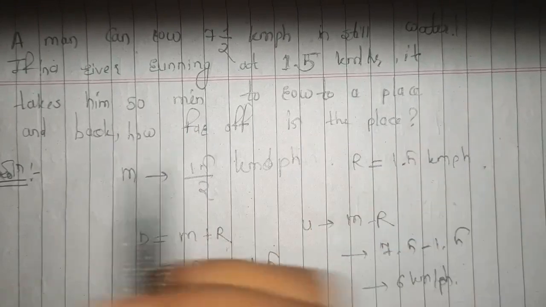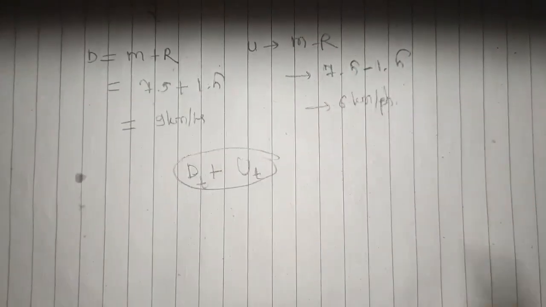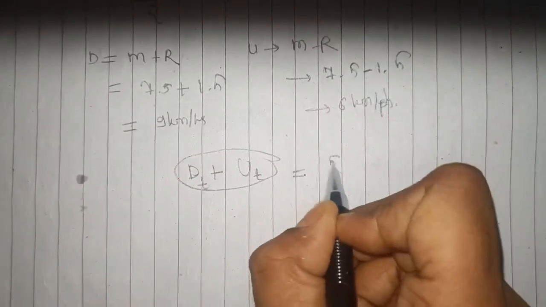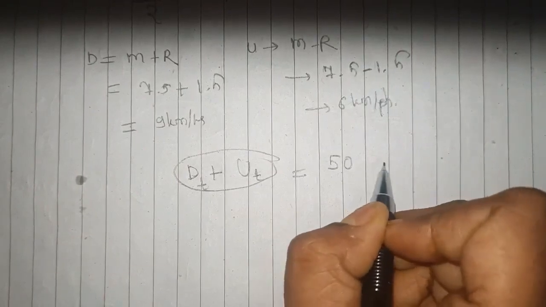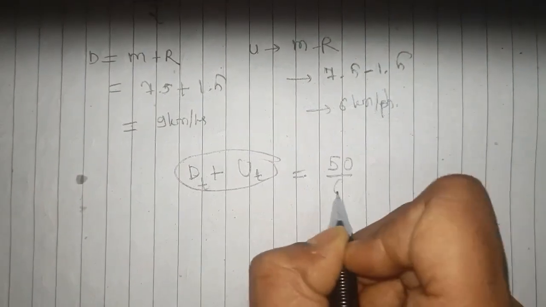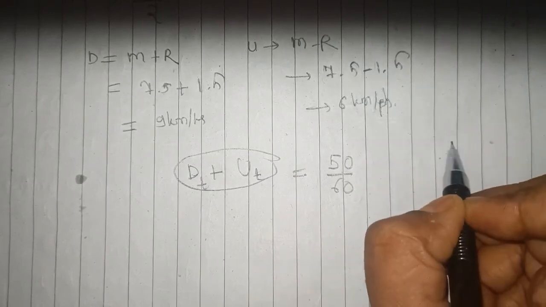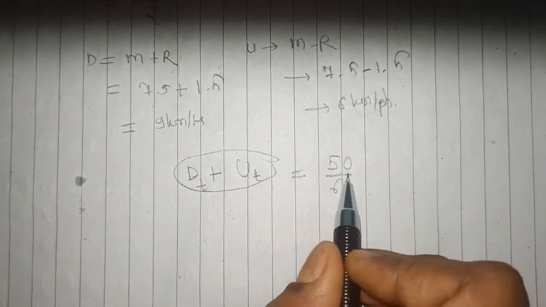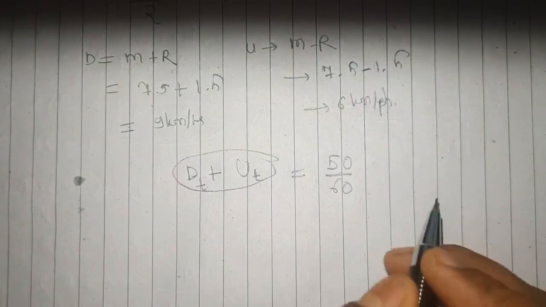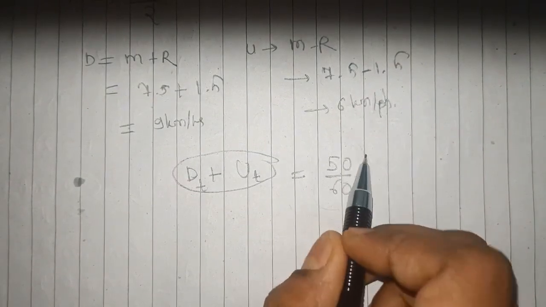Converting minutes to hours, it is 50 by 60. I have already mentioned that when you want to convert from minutes to hours, we simply divide the minutes by 60.